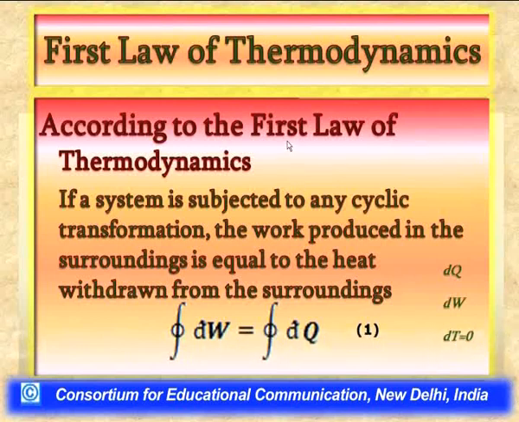Now, with this elaboration, let us have a look at how the first law of thermodynamics is formulated. The first law of thermodynamics is basically a summary of experience, which is as follows: if a system is subjected to any cyclic transformation, the work produced in the surroundings is equal to the heat withdrawn from the surroundings.